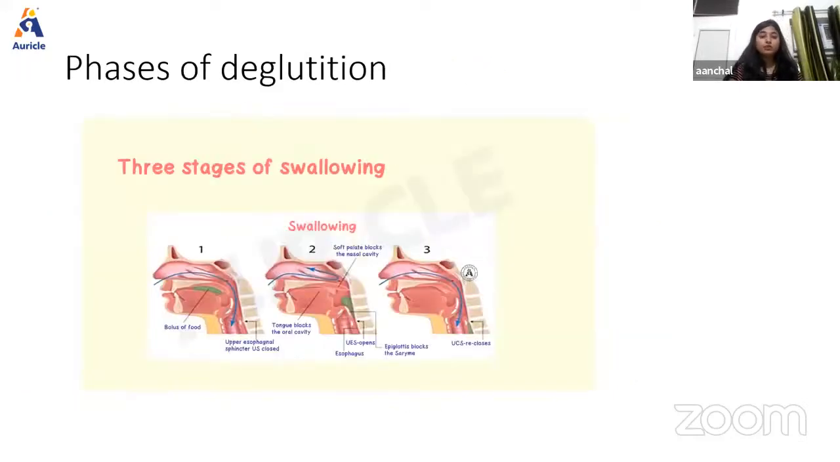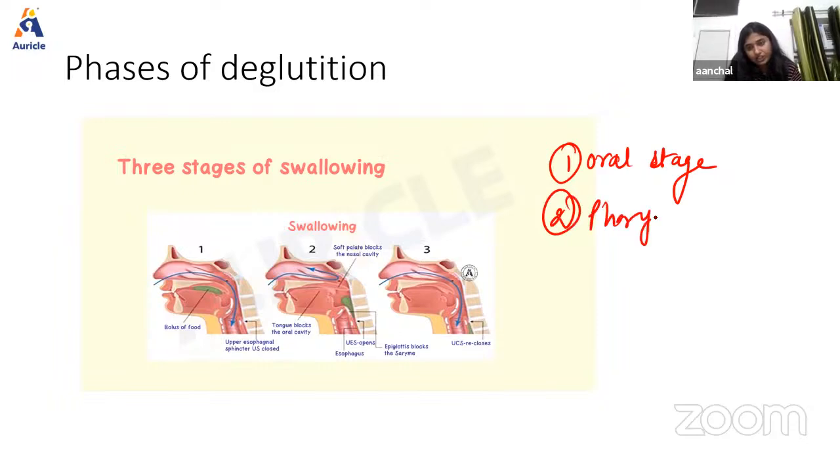Now next we have another important topic, that is phases of deglutition or swallowing. So what is deglutition? This is the process by which the masticated food moves from the mouth into the stomach through the pharynx and esophagus. The pharynx and esophagus both are structures involved in the process of deglutition. So here we have 3 main stages. First we have the oral stage, second the pharyngeal stage, and third the esophageal stage.